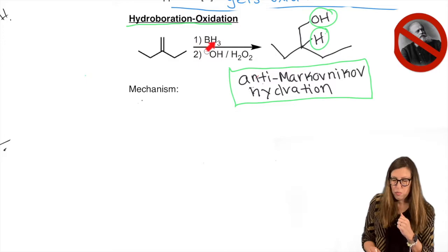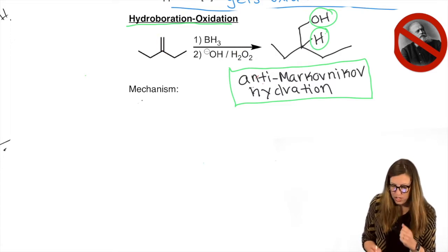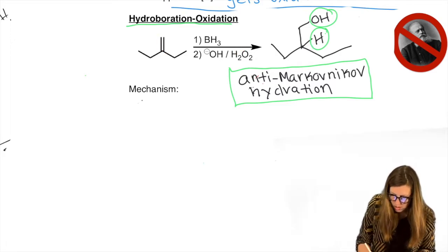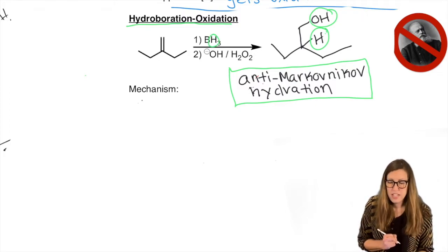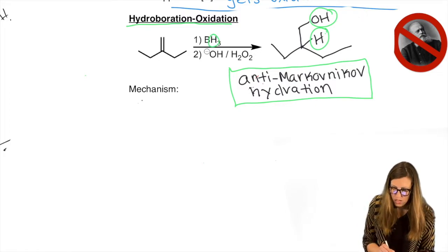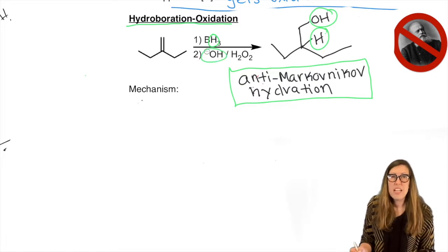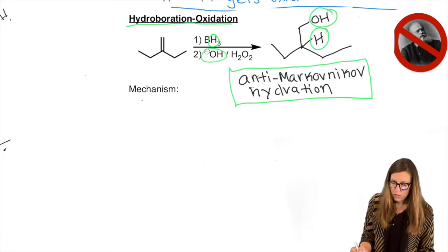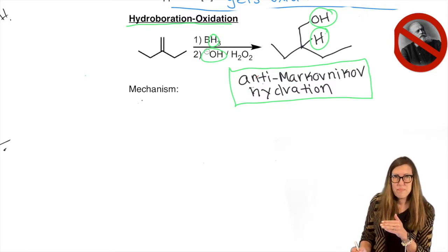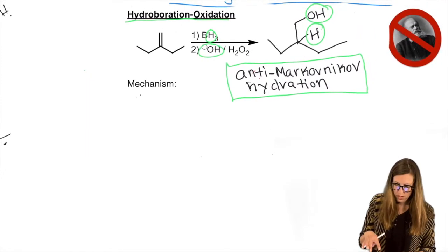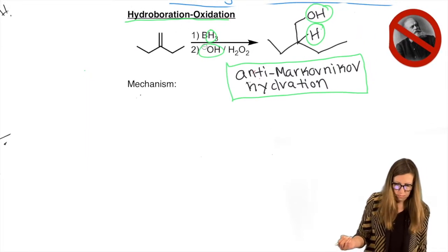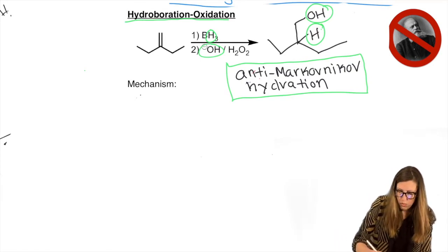So first we use the borane, and that actually adds across the pi bond. That's our source of H. That's our new H here. So one of those H's is going to be that green H. And then later we get the OH down here in actually basic conditions, right? Opposite of what we've done before. So what we're going to do is show the mechanism, and then we're going to try to understand why it works that way. Okay, and some of that will be interspersed. All right, so step one, we're going to involve that borane.